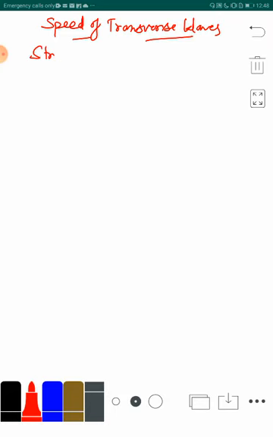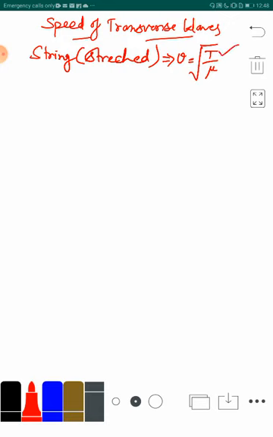If the waves are traveling through a string which is stretched, then these waves will be transverse waves, and the velocity of these waves will be written as the square root of T upon mu, where T is the tension in the string. The more the string is stressed, the more will be the tension, and the more the tension, the more will be the velocity.